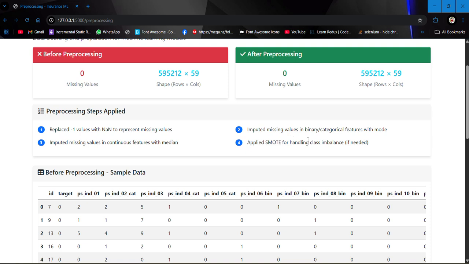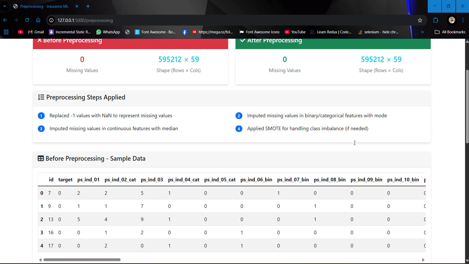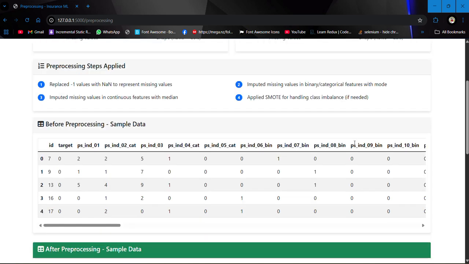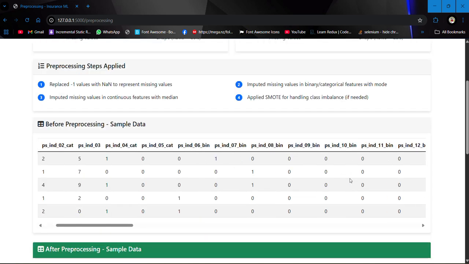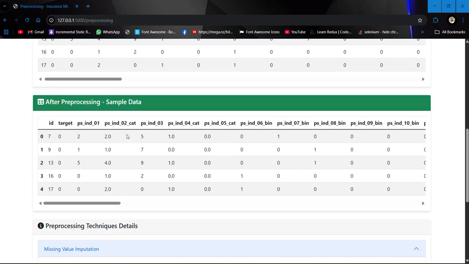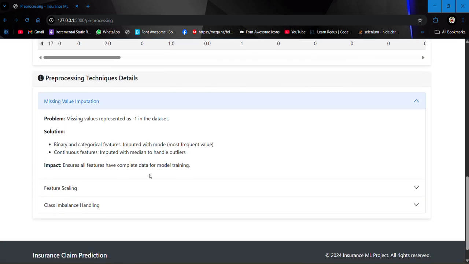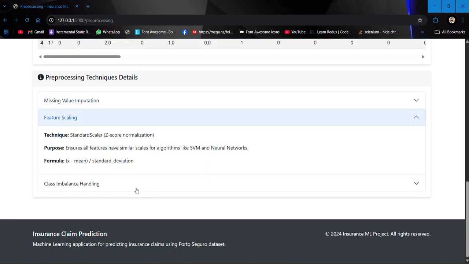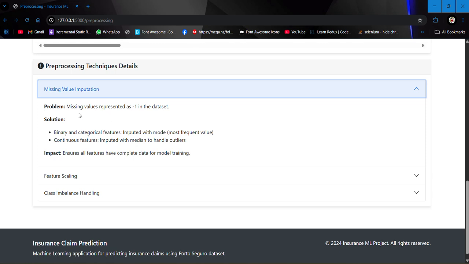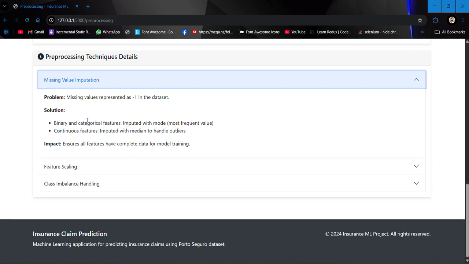We applied SMOTE for handling class imbalance, which I already told you we are using for the class imbalance that we see in our dataset. After that, you can see the sample data before processing and after processing. Then there are some techniques and details here that you can read. Missing values are represented as -1, binary and categorical features are imputed with most frequent values, and continuous features are imputed with the median.